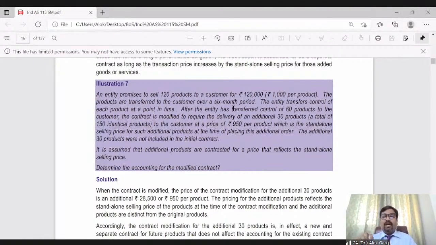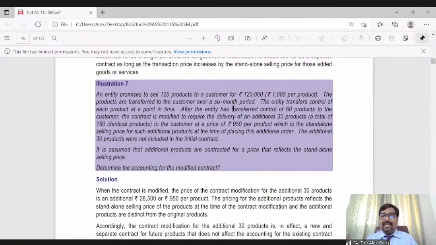Sairam, if you refer to part 1 of Ind AS 115, I have explained in detail that when there is an addition in the scope of the contract by way of additional distinct goods and services, of course, these 30 mobile phones are different. Am I right? If everybody has to use one mobile phone, these 30 mobile phones can be used by 30 different persons. So first of all, there are additional goods and services which are distinct, which have their own usability, not depending on the usage of the other products and services.